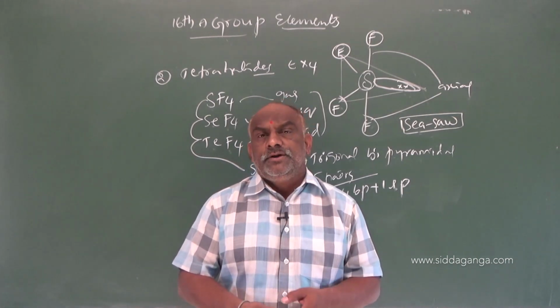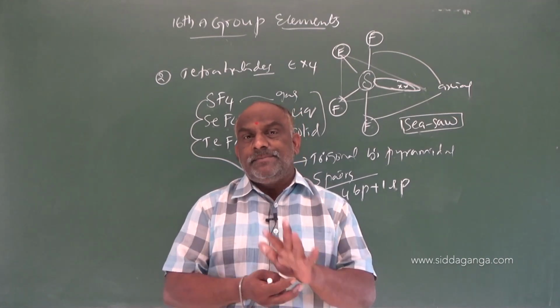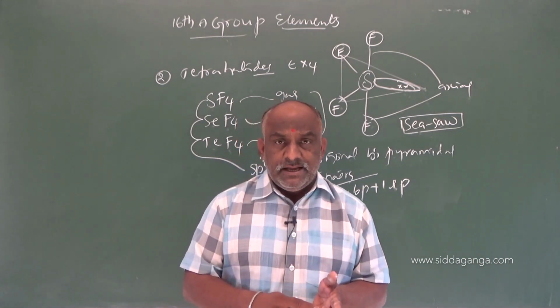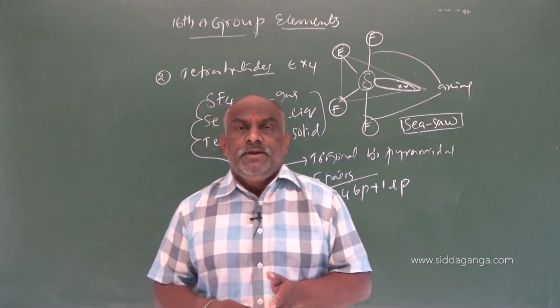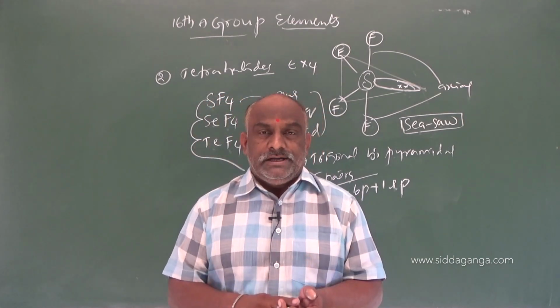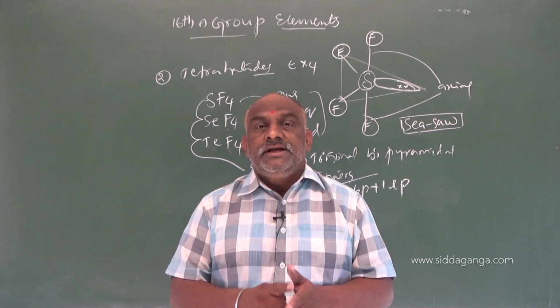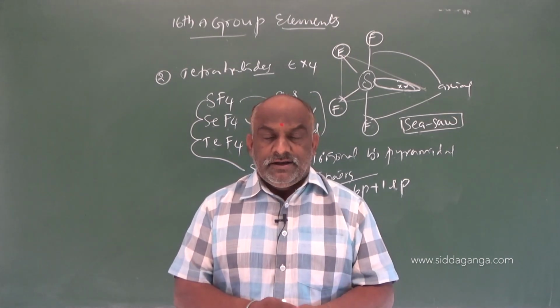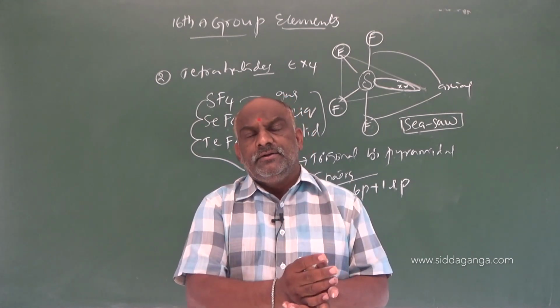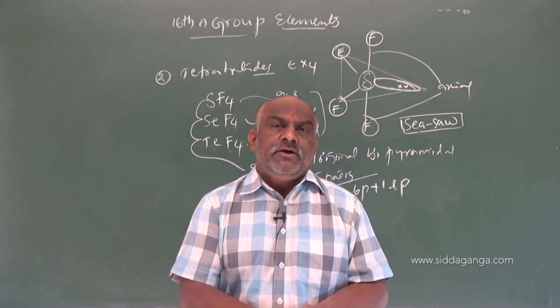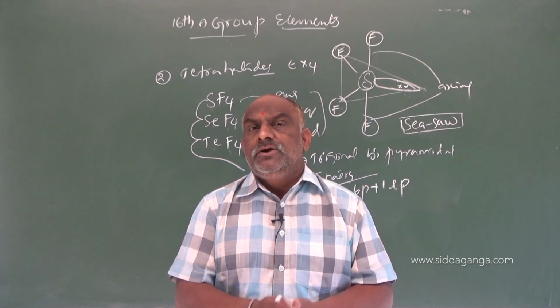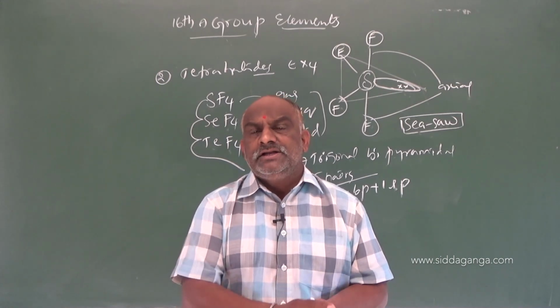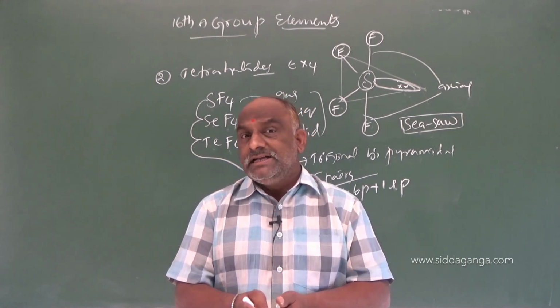So remember this point: dihalides, except selenium, the remaining elements form dichlorides and dibromides. The central atom undergoes sp3 hybridization, and the geometry is tetrahedral. According to that, considering the lone pairs, we have 2 bond pairs and 2 lone pairs, which is V shape, angular or bent shape, just like a water molecule.